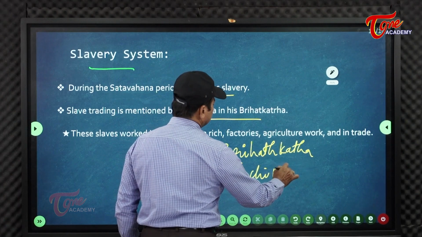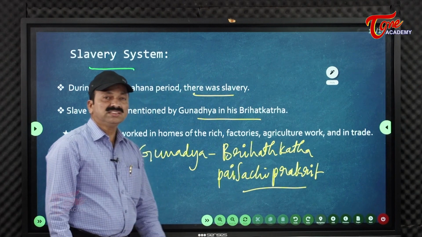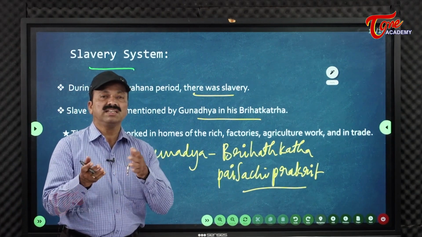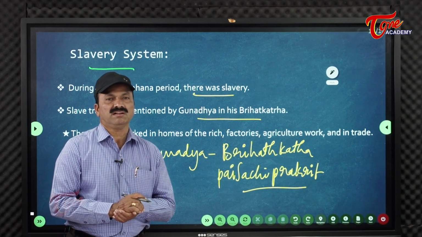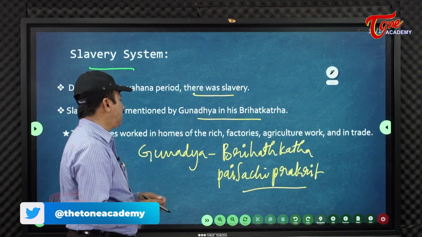Based on Brihat Katha, Somadeva Suri wrote the book Katha Saritsagara. Katha Saritsagara was written by Somadeva Suri. Kshemendra wrote Brihat Katha Manjari. Like that, many books came to light in the period of this one.